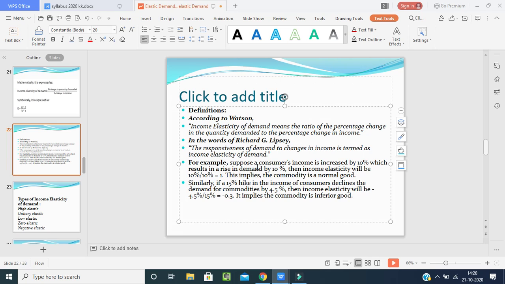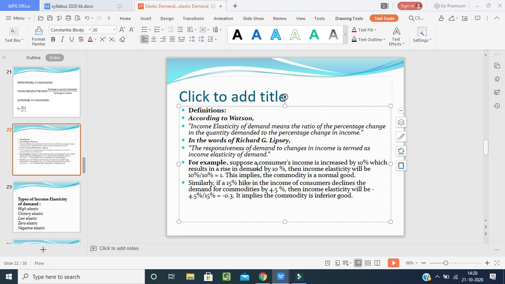But if 15% of salary has been hiked in the income of a consumer, and the consumer declines the demand for the commodity by 4.5%, then the income elasticity will be 4.5% divided by 15%, which is equal to minus 0.3. So we understand that it implies the commodity is an inferior good.